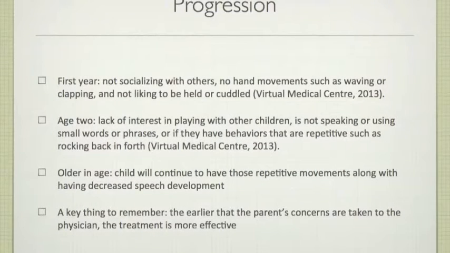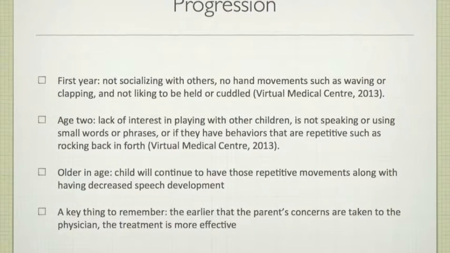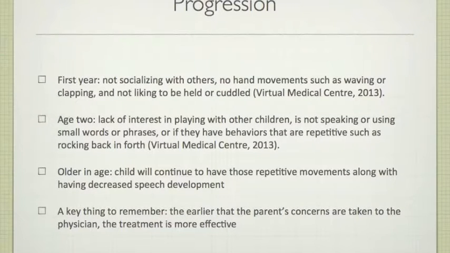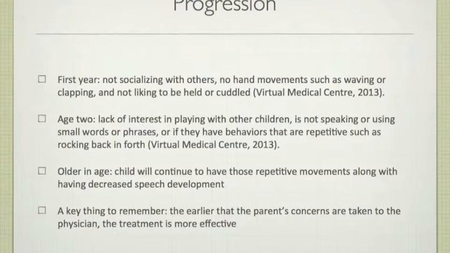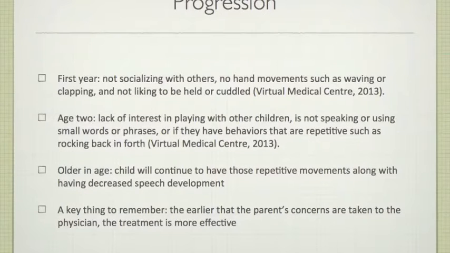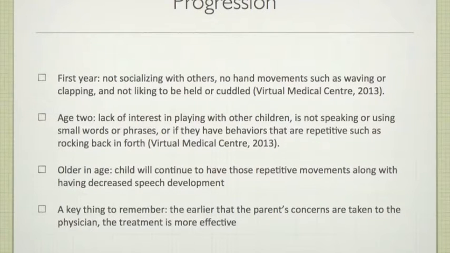Within a child's first year, there are some signs that the parents can look for if they suspect that the child may suffer from autism, which include not socializing with others, no hand movements such as waving or clapping, and not liking to be held or cuddled. When they turn age 2 and go through their second year, this disorder becomes more apparent than it did previously.